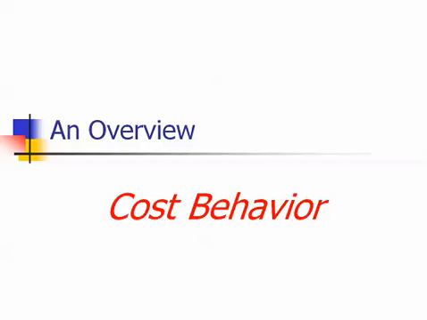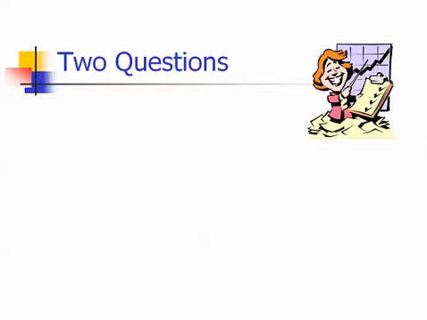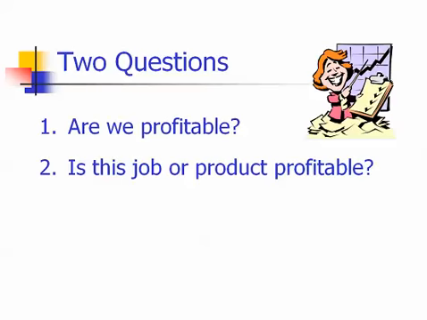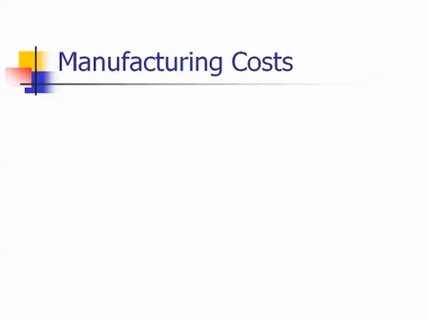Understanding cost behavior is important for building contribution margin income statements and evaluating profitability. We began our accounting adventure by attempting to answer two questions. Are we profitable? And is this job or product profitable? The answers to these questions are important to internal decision makers and are the primary focus of managerial accounting.